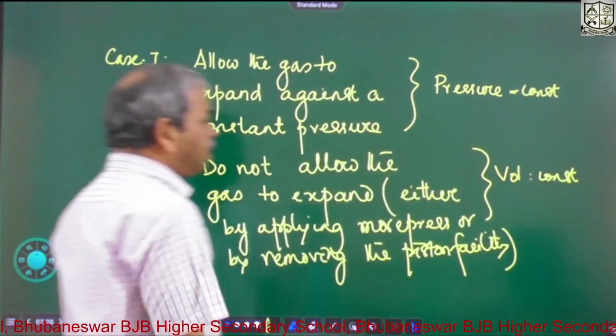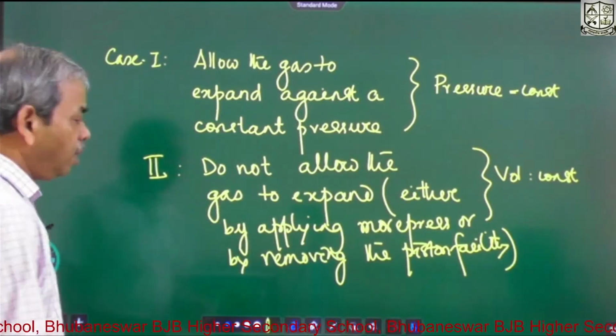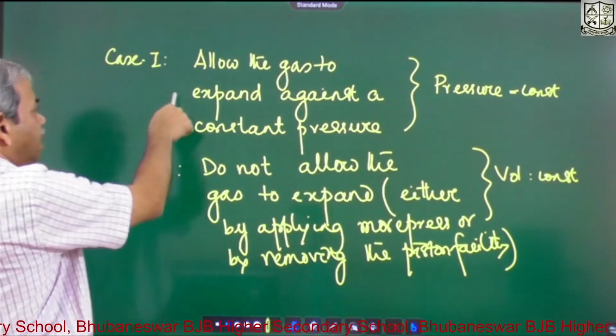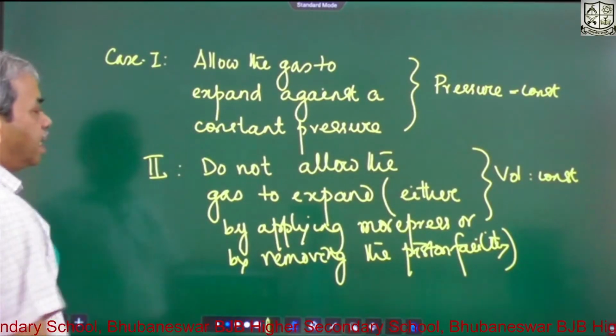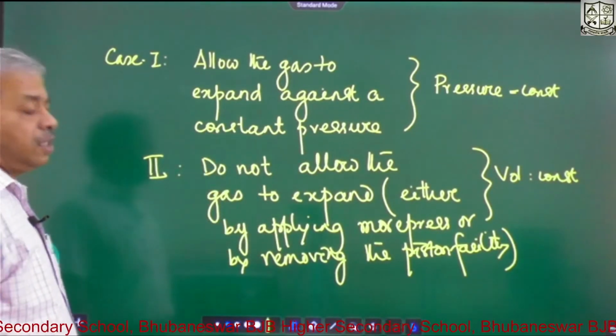So in one case pressure remains constant, and in the other case volume remains constant. Therefore the heat requirement will be different in these two cases. In the first case, more heat will be required for a given rise of temperature than the second case, because in the second case there is no expansion.